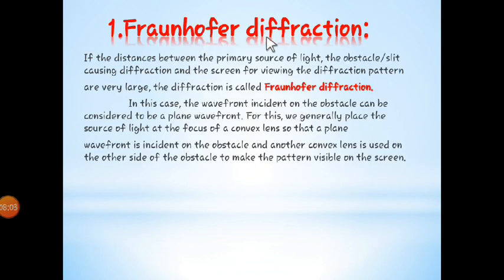First, we are going to see Fraunhofer diffraction. If the distance between the primary source of light, the obstacle or slit causing the diffraction, and the screen for viewing the diffraction pattern is very large, it is called Fraunhofer diffraction. Now in this case, source of light is there, so there must be formation of wavefronts.